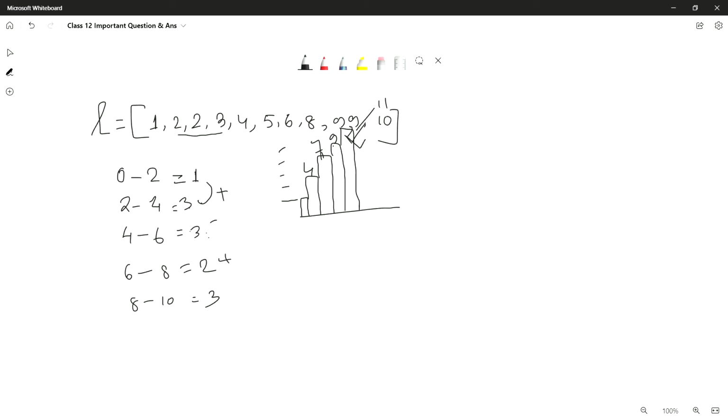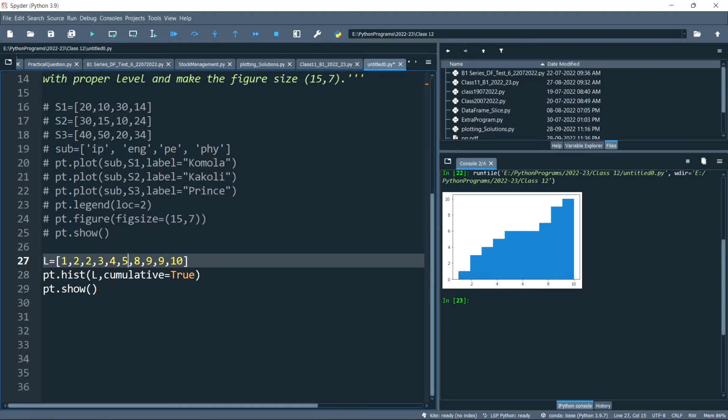Is that clear, everyone? This is what we know as cumulative equals to true. And if the cumulative is false, then each bar will represent the number of data points that come under that range. So the first one will go up to 1, second one up to 3, third one up to 3, fourth one up to 2, and the fifth one up to 3. That means the height of the bar will be the actual number of data points. I hope it is clear to you all.